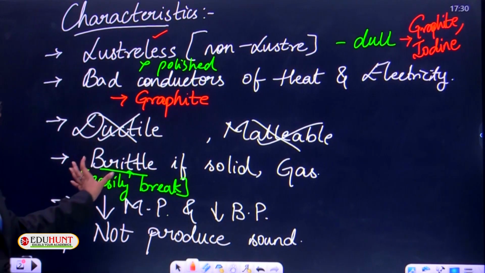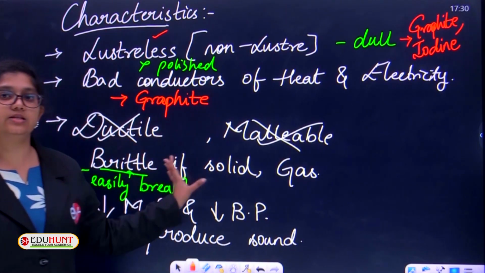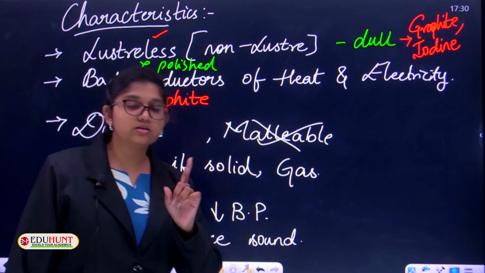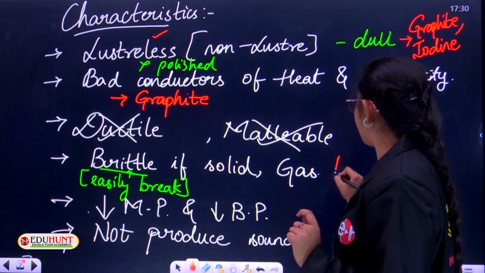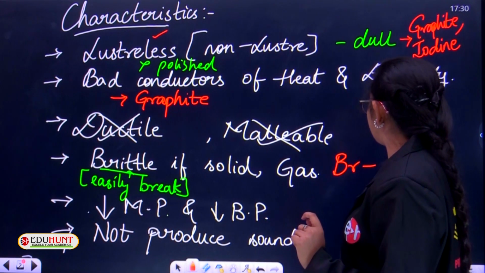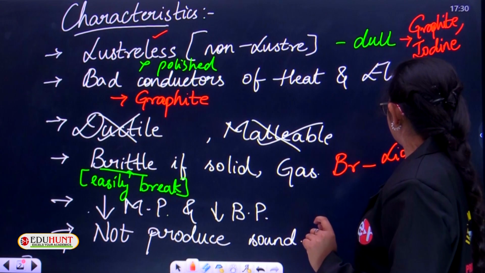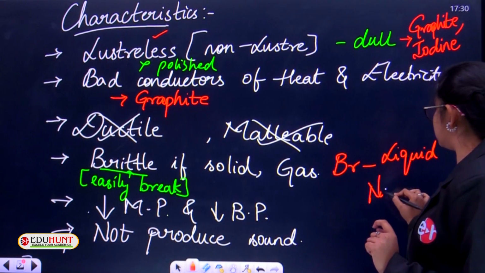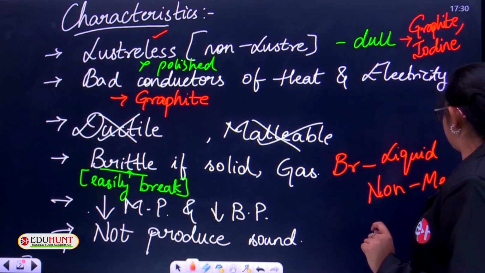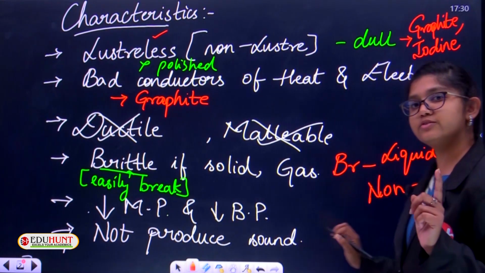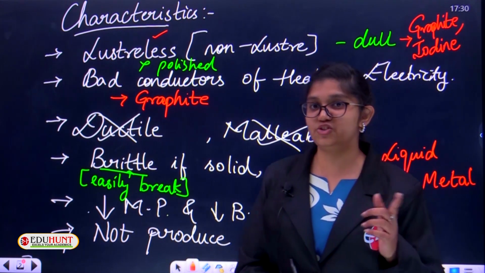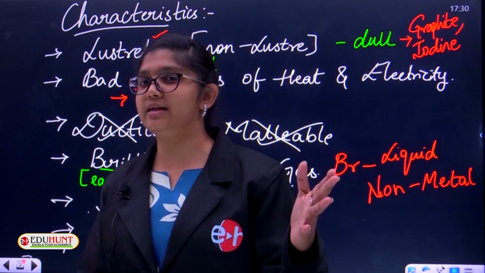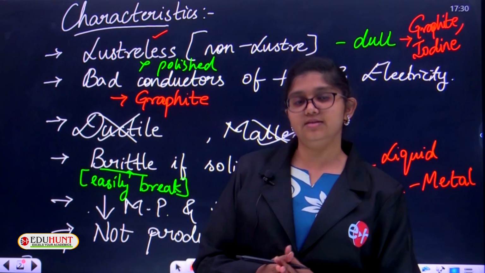All these non-metals may be some solids and gases, and there is also a liquid non-metal. That liquid non-metal is bromine. Bromine is a liquid non-metal. Do you remember what the liquid metal is? Mercury, right? Hg. And also gallium in some cases, at 30 degrees centigrade.